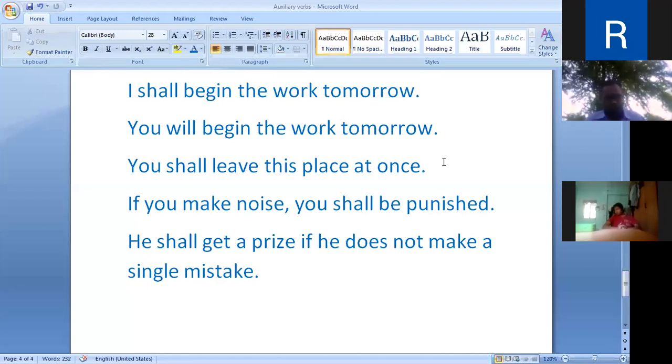So in modern English, there is a tendency to use will in all persons to indicate future tense or command. In modern English, will is used with every subject for future tense, command. But as far as our entrance exams are grammar oriented exams, that's why we have to follow the grammar rules.